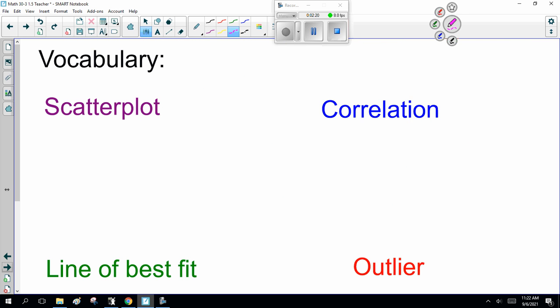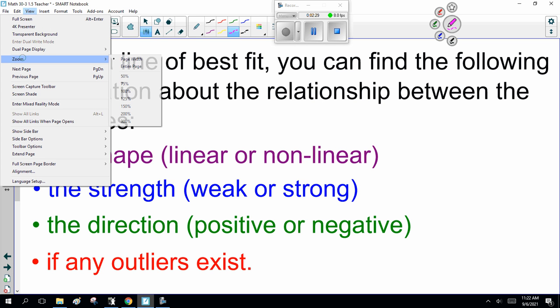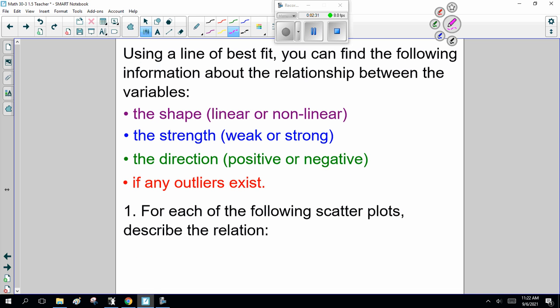Now, I'm going to skip this vocabulary because I think it's a better idea if we come back and do this after a couple of examples. Using a line of best fit, you can find the following information about the relationship between variables: the shape, linear or nonlinear; the strength, weak or strong; the direction, positive or negative; and if any outliers exist.